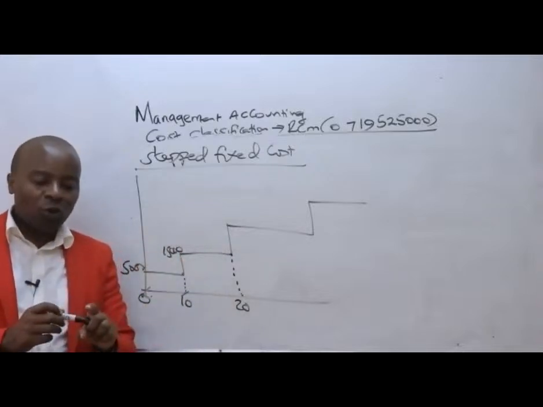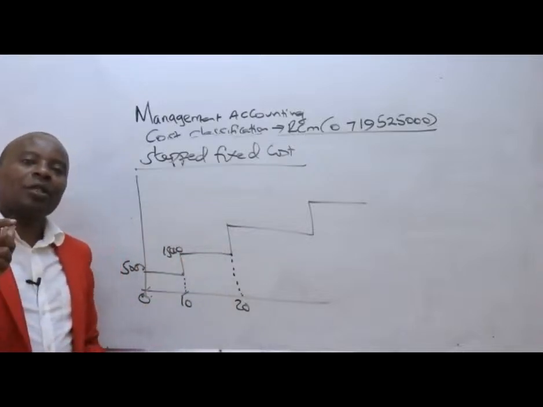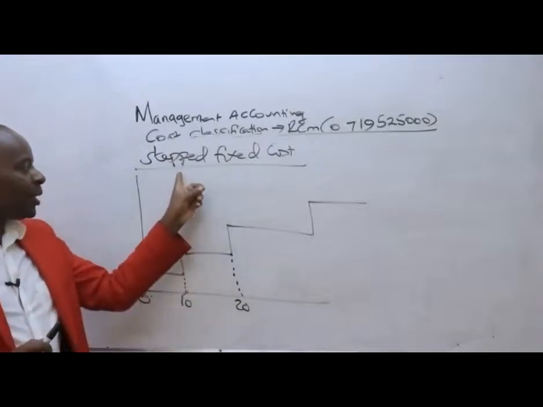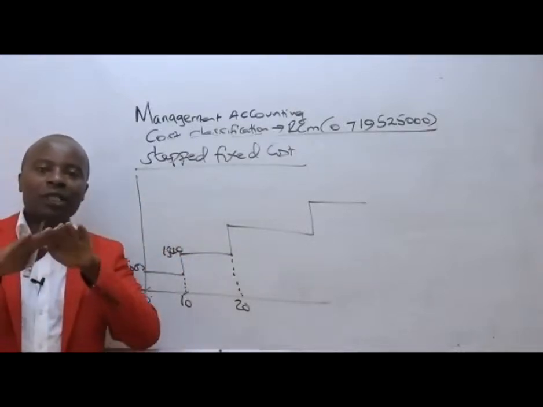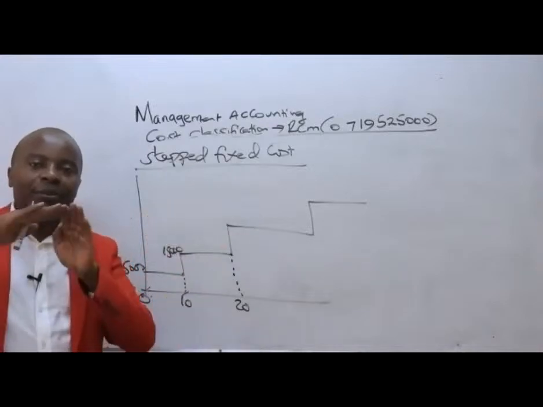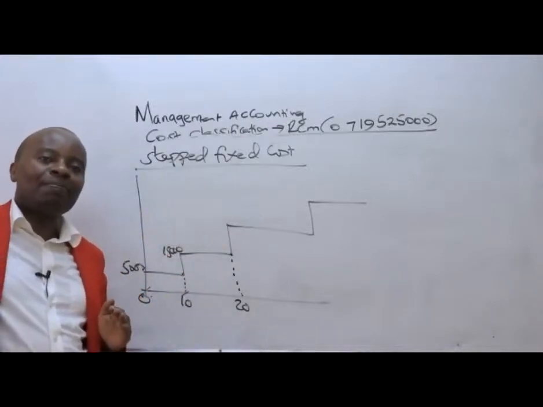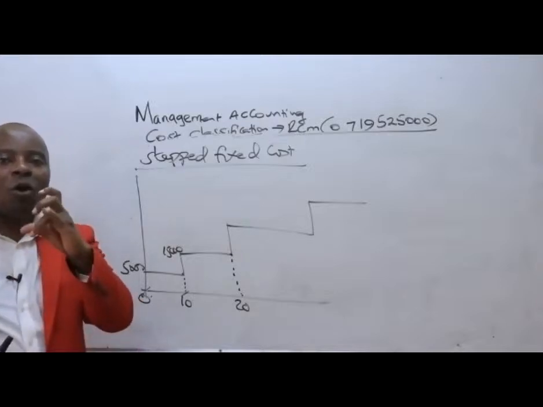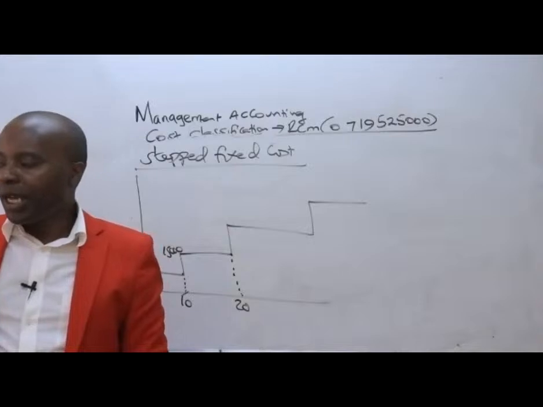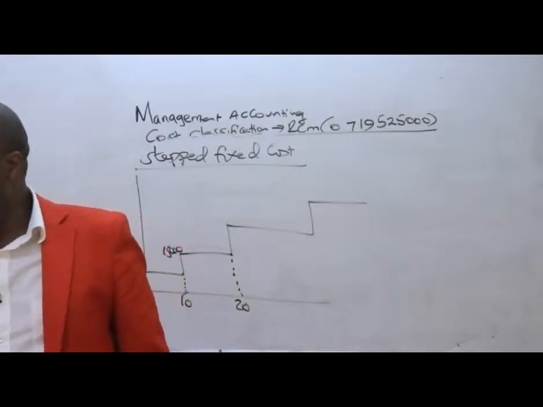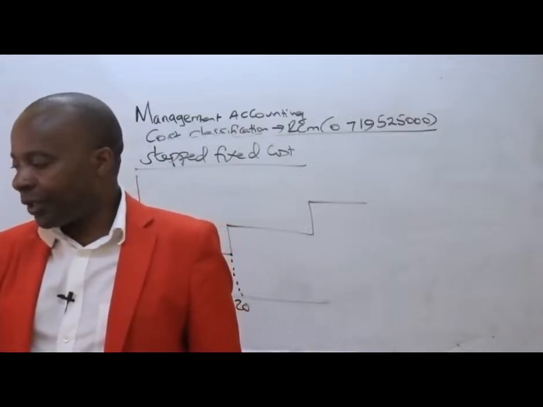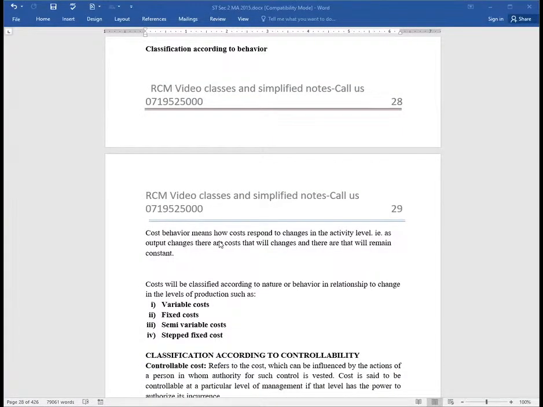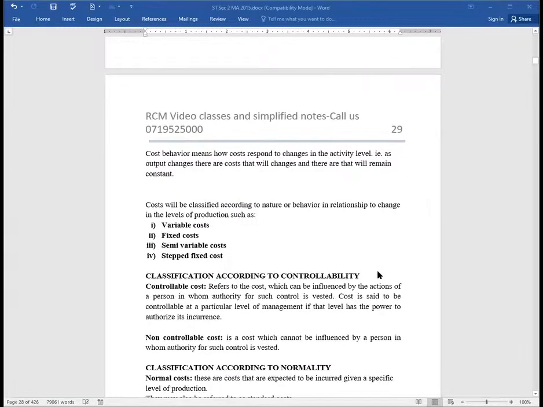I would want you to understand this very well, that stepped fixed costs remain constant over some range. Beyond that range, they increase in a lump sum manner. Increasing in lump sum means increasing with a one-off amount. And that now marks the end of the behavioral classification, how costs behave in relation to activity. Now from there, we've got these particular ones, which are just a walkover that we need to explain very fast.